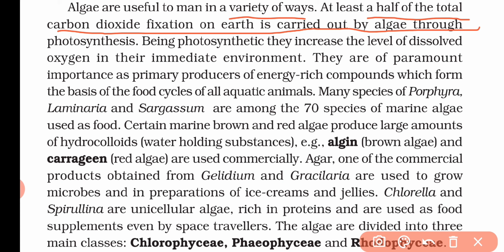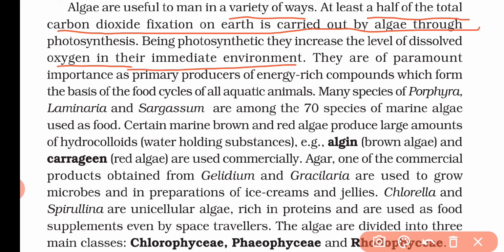And they also increase the oxygen in the immediate environment. Whenever these algae do photosynthesis, they fix carbon dioxide and produce oxygen, which is released into the environment.